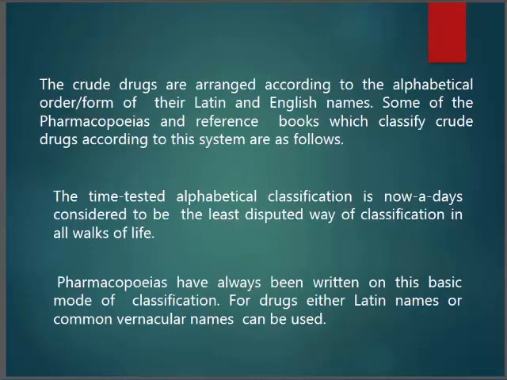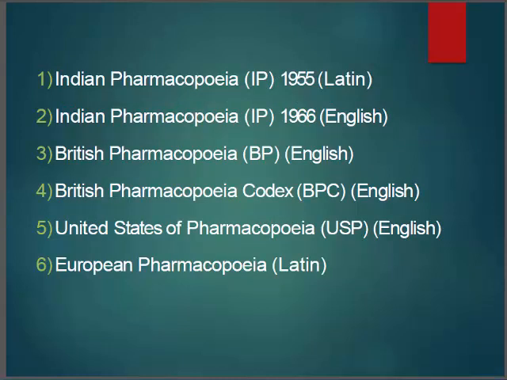So here the crude drugs are arranged according to the alphabet, like their Latin name, English name, and they are arranged according to the pharmacopoeias. Pharmacopoeias are also written on the basis of modes of classification. An example is the Indian Pharmacopoeia, that is 1955, another is 1966, and the British Pharmacopoeia, British Pharmacopoeia Codex.